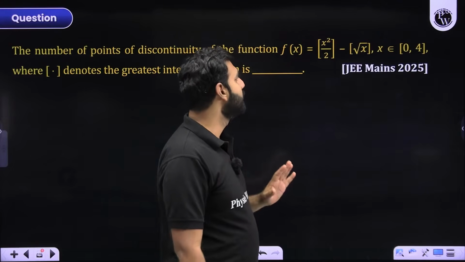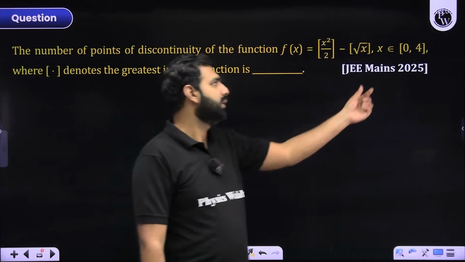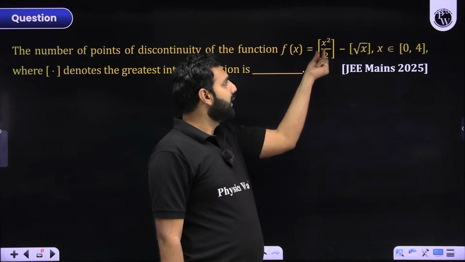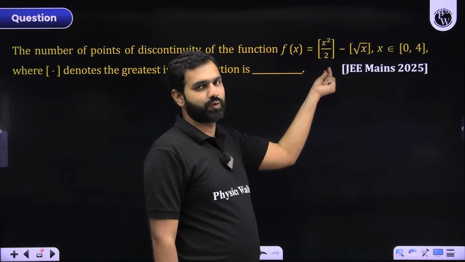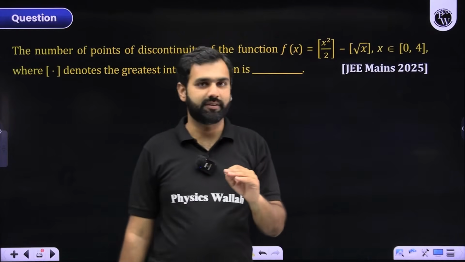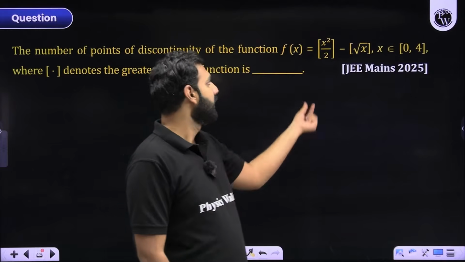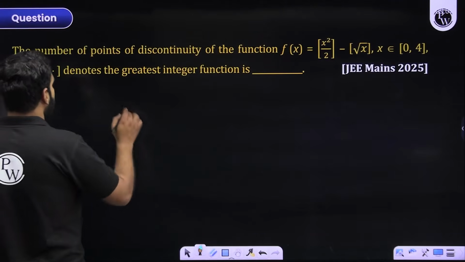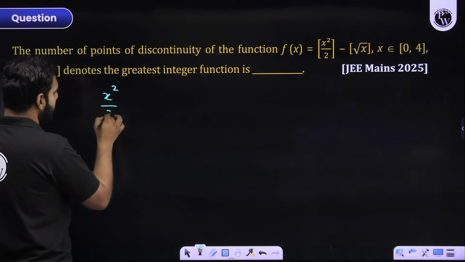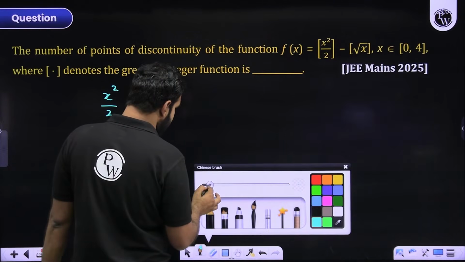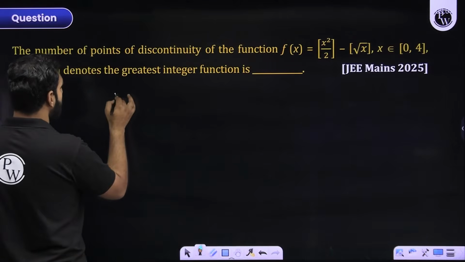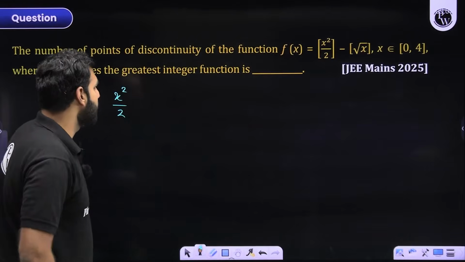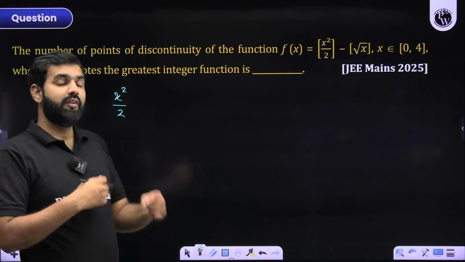Let's follow a very simple step. First of all, please understand that between 0 to 4, that's what we need to figure out, and we'll take care of that. But first of all, let's look at this part, x square by 2, and then we'll look at the other part, root x, because both of them are individually inside the GIF sign. So first of all, let's deal with x square by 2. We know very clearly that x square by 2 should not be an integer, right? Great. Now, let us find when it will be an integer.